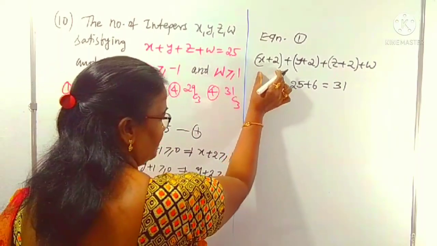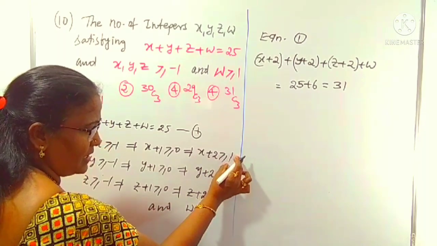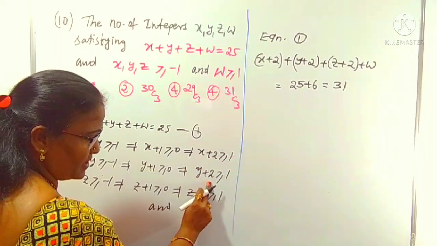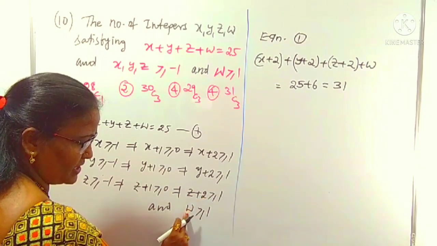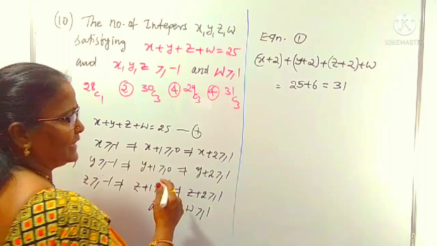Now we can take each value. x plus 2 is a positive integer starting with 1 and more than 1. This is a positive integer, this is a positive integer, this is also a positive integer. Each is taken as t1, t2, t3.